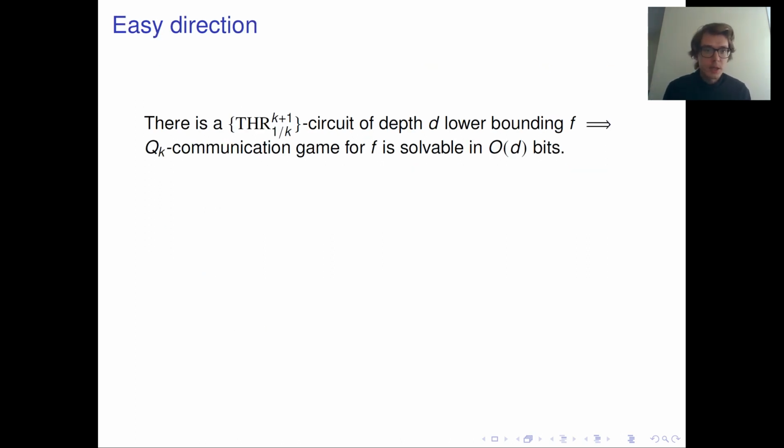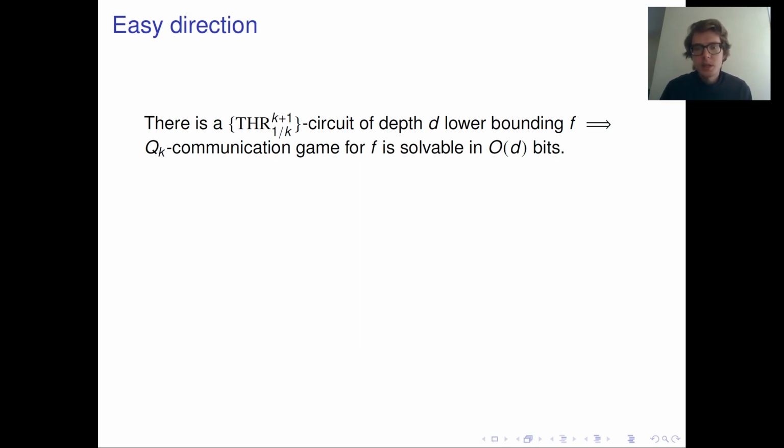Okay, so let's again understand the easy direction of this theorem. The easy direction is that if there is a circuit of small depth lower bounding f, then the communication game can be solved in a small number of bits of communication.